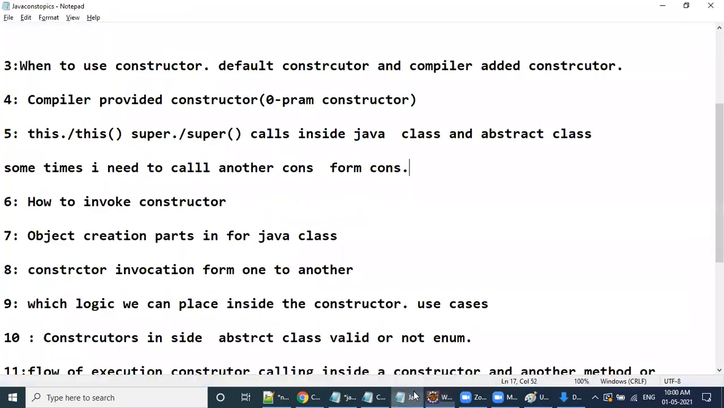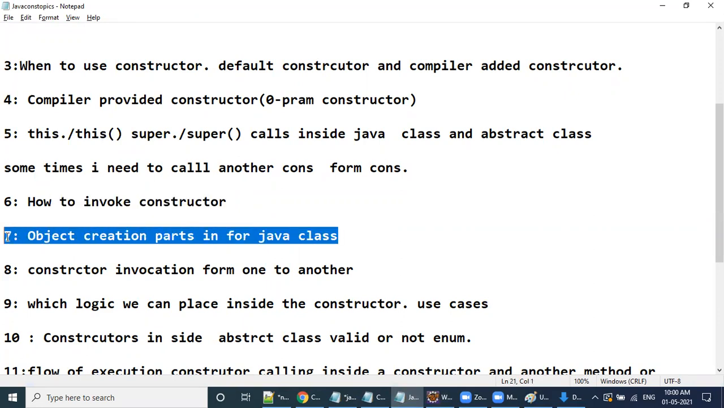Okay. Super, I'll tell later. We have covered this and this. That is fine. Super we will cover later. Okay. Now, how to invoke the constructor, that we have already seen. Now, object creation parts in a Java class. Can you recollect? Object creation parts in Java.